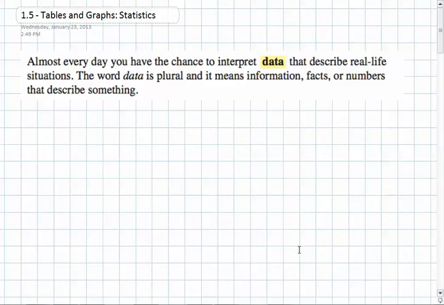Information is everywhere. In particular, data is everywhere. You make decisions because of it. It helps inform your life. What is it? Data is plural, and it means information, facts, or numbers that describe something. You have to realize that's super general, and it really can be any piece of information.